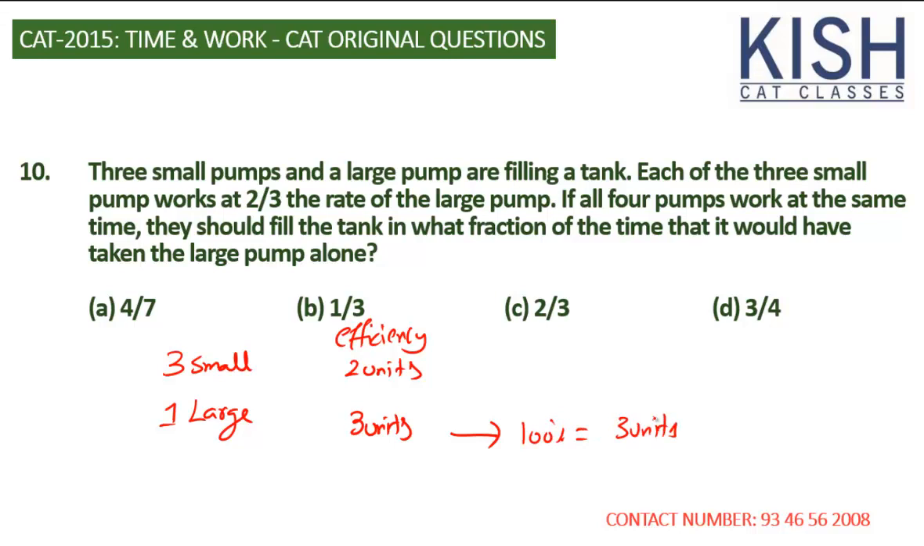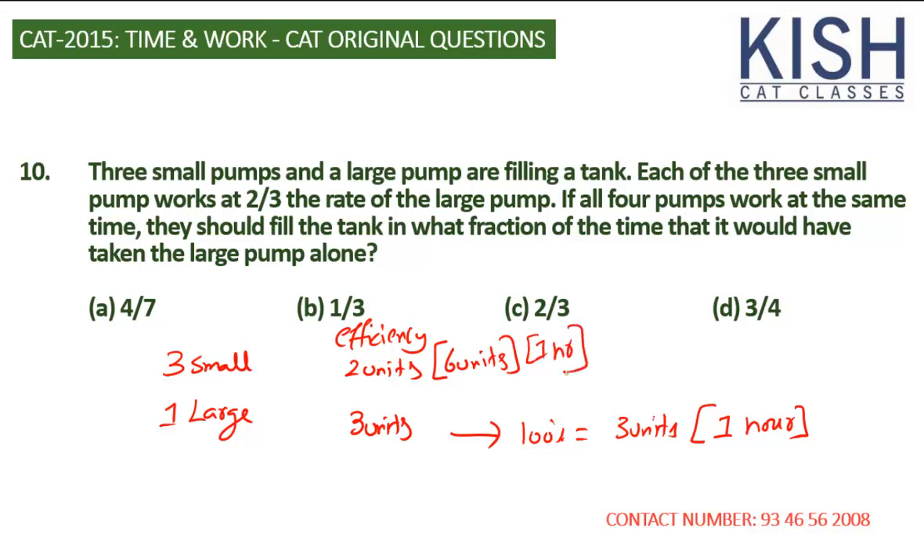Exactly. So it means to finish 3 units, it's taking 1 hour. Now, if all the 4 pumps are working, exactly, so it means per hour capacity of 3 small pumps is 2 units. It means together they finish 6 units in 1 hour.